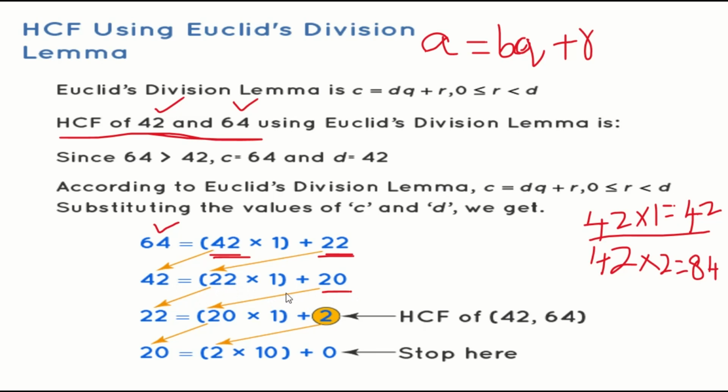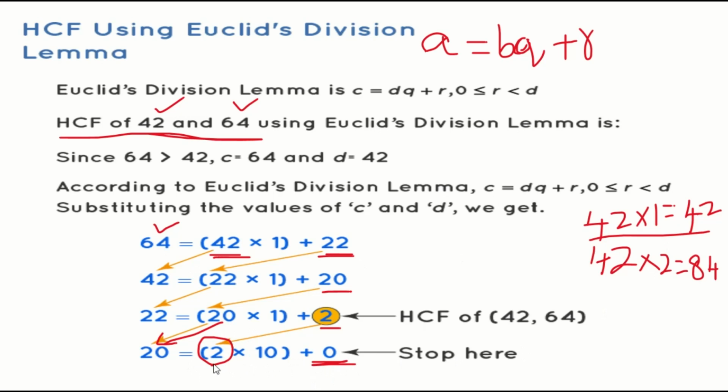Now 22 will change into the dividend and 20 will change into the divisor. In the 20 table, 22 will come how many times? One time. The remainder will be 2. Once again, 20 turns into the dividend and 2 turns into the divisor. So 2 into 10 plus 0, where we get the remainder as 0. That particular divisor is the HCF. In whichever step we get remainder 0, that divisor we call the HCF. So what is the HCF of 64 and 42?